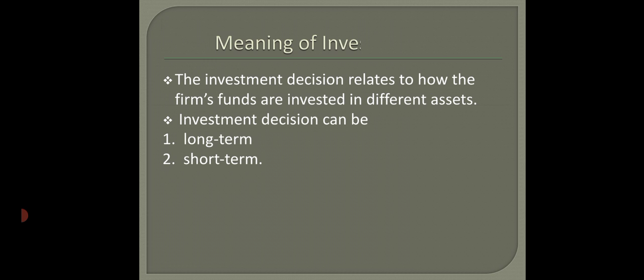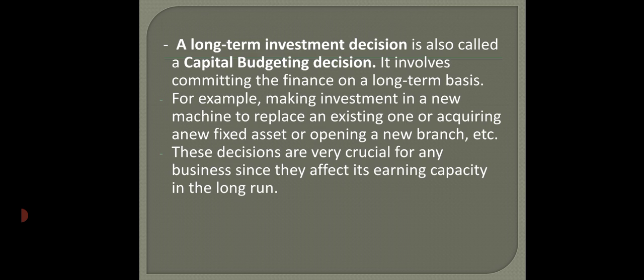So based on that, investment decisions are broadly categorized into two types. They are long term investment decisions and short term investment decisions. So we'll see first long term investment decisions. Now long term investment decisions are also called capital budgeting decisions, and they are very crucial from the point of view of the firm. So we'll see what exactly a capital budgeting decision is.